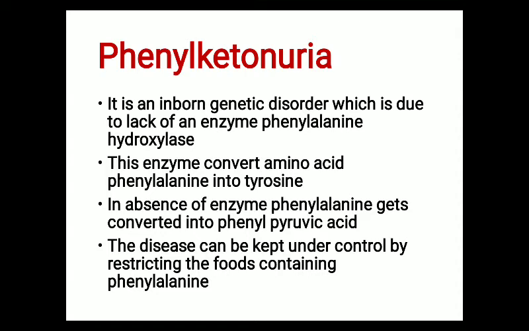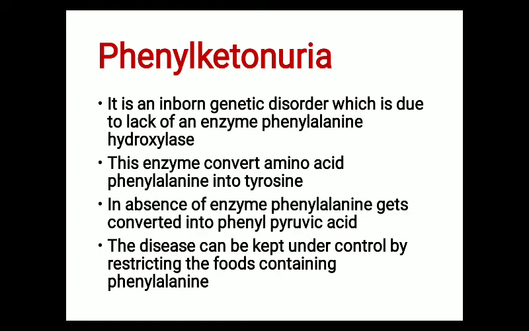Phenylketonuria is an inborn genetic disorder which is due to lack of an enzyme, phenylalanine hydroxylase. This enzyme converts the amino acid phenylalanine into tyrosine. In absence of the enzyme, what will happen? The phenylalanine gets converted into phenylpyruvic acid.